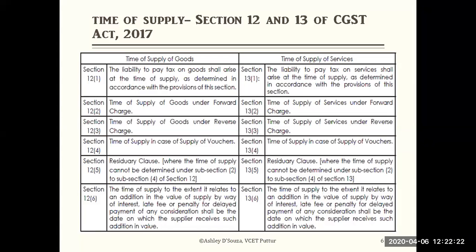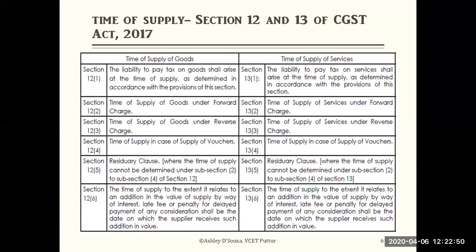Next is the time of supply in case of supply of vouchers. In some cases you issue vouchers, so that section deals with that. Next comes subsection 5, the residuary clause, where the time of supply cannot be determined under subsections 2 to 4.